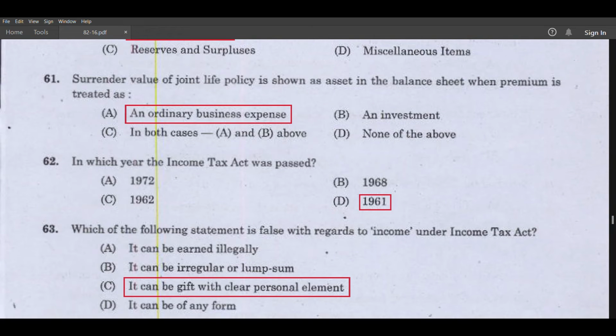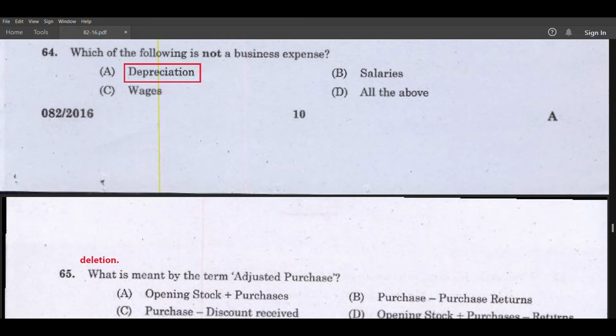Surrender value of joint life policy is shown as asset in the balance sheet when premium is treated as an ordinary business expense. In which year the Income Tax Act was passed? 1961. Which of the following statement is false with regards to income under Income Tax Act? It can be gifted with clear personal element. Which of the following is not a business expense? Depreciation.